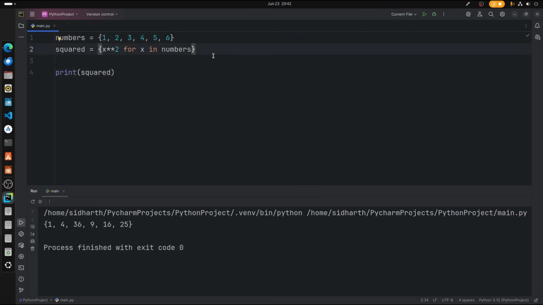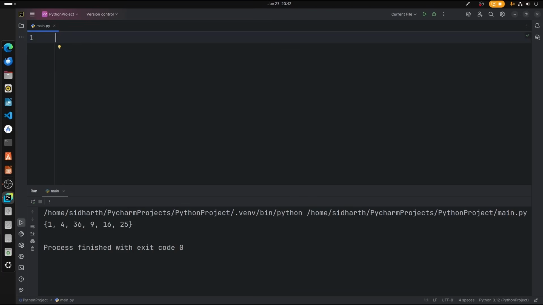Alright, now let's proceed. Let's move on to the next data type, which is dictionary. I have mentioned this in module 2. Now let's proceed with the data structure. So now what I'm going to do here is, we're going to create data for a person. Person is going to be the variable. Person is equal to curly braces.